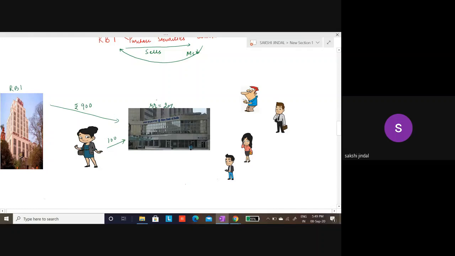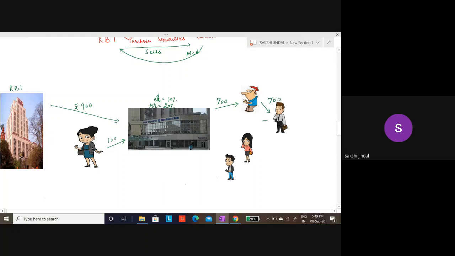and now RBI also need to keep some excess reserves, let's say 10%. RBI also need to keep some excess reserves and required reserves. So RBI keeps that 30% with itself and give rest of the amount, which is 700 rupees, as loan to this person. Now this person, let's say, buys something for 700 rupees.